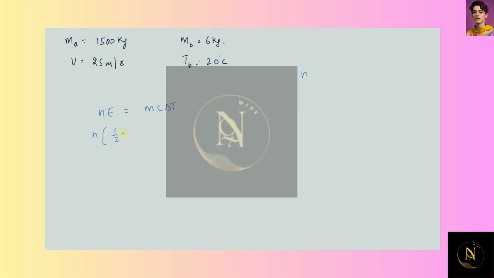So 1 divided by 2, mass of automobile is 1500 kg, so 1500 kg times the velocity square. Velocity is given as 25 meters per second, whole square, will be equal to, here we have to take the mass of brake. So the mass of brake is 6 kg, and C is the specific heat of aluminium, and the specific heat of aluminium is 900 joule per kg degree Celsius.